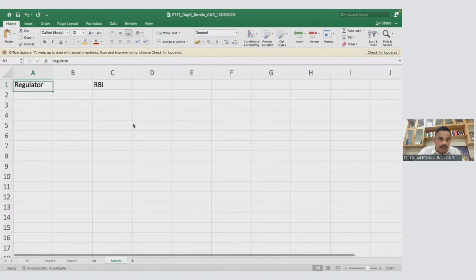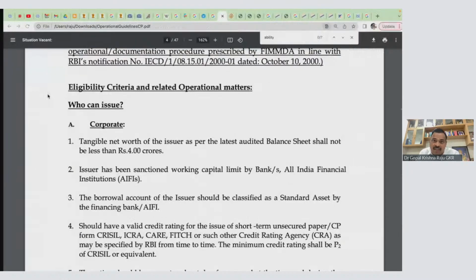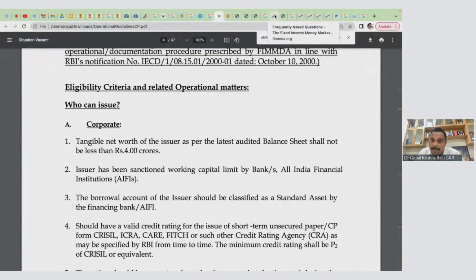This is the tier 1 regulator. You have a tier 2 regulator. Who is this tier 2 regulator? That's FIMDA. FIMDA is actually a Section 25 company. I'll just show you that.